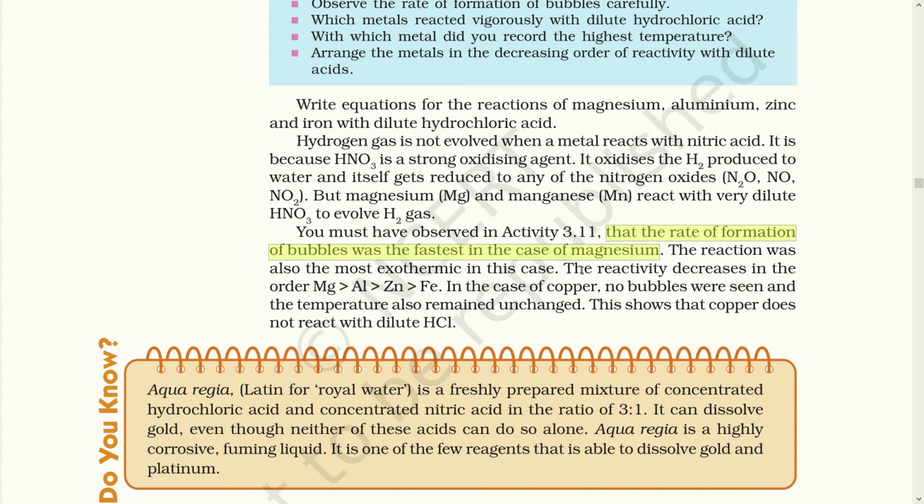The reactivity decreases in the order magnesium, then aluminium, then zinc and iron. So magnesium reacted faster, a little bit slower was aluminium, then zinc, and the last was iron. In the case of copper, no bubbles were seen and the temperature also remained unchanged. This shows that copper does not react with dilute hydrochloric acid.